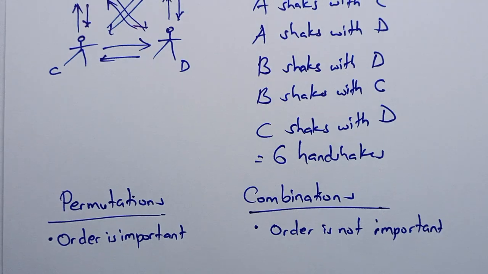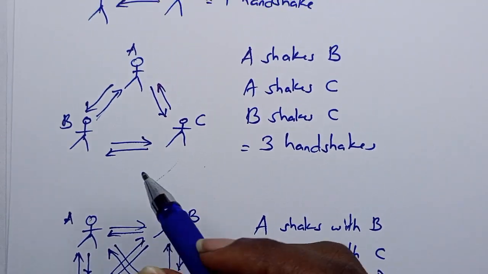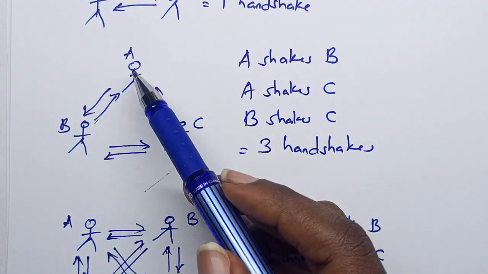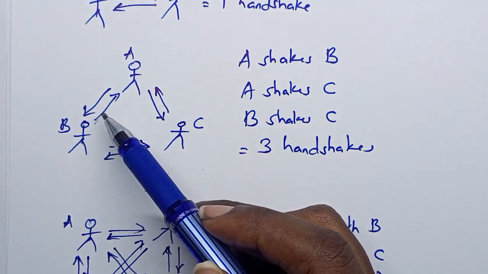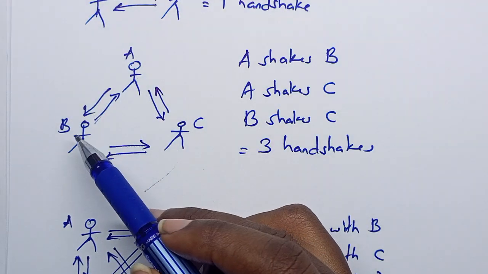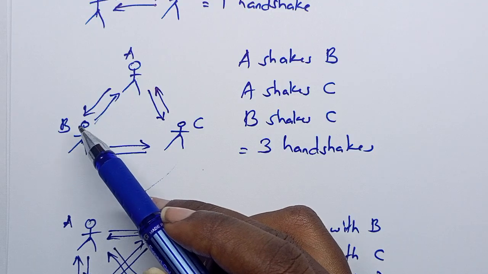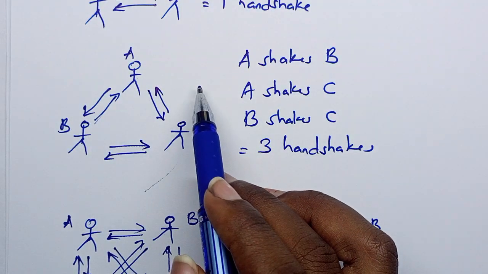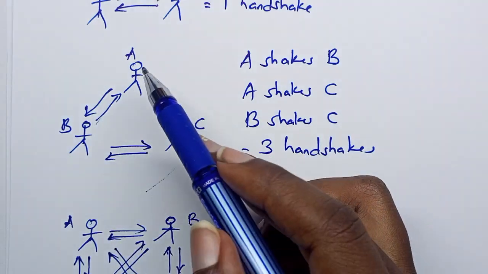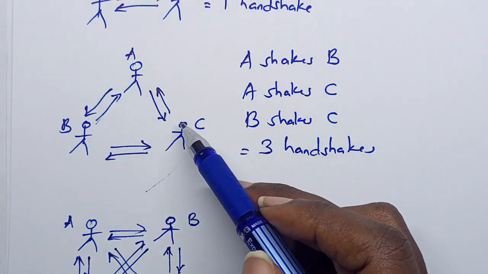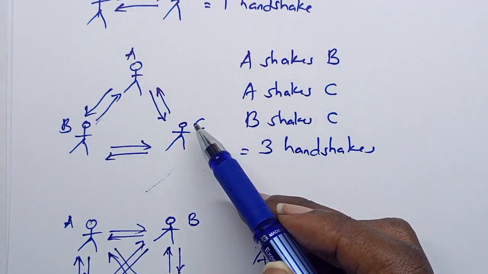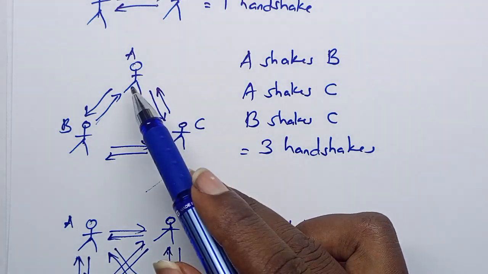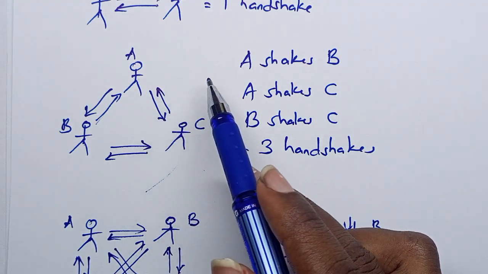Now in our problem, we saw that when 3 people shake hands, their order doesn't matter. A shakes B, so we consider that as 1. Whether B shook A or A shook B, that doesn't matter. What matters is that A and B shook hands once. Then A and C shook hands. It doesn't matter who shook whose hand. Here the order does not matter.